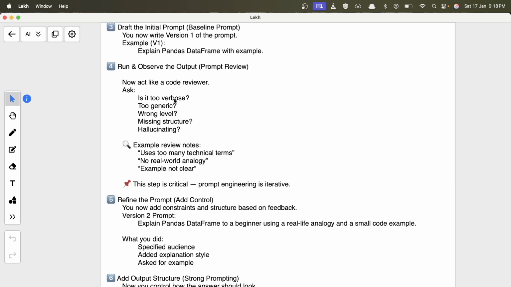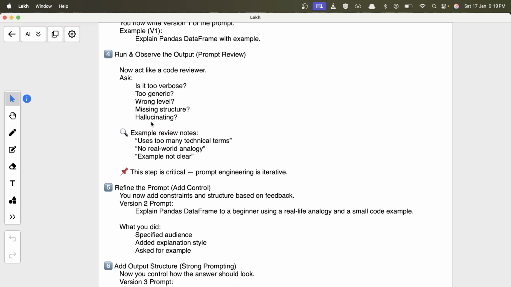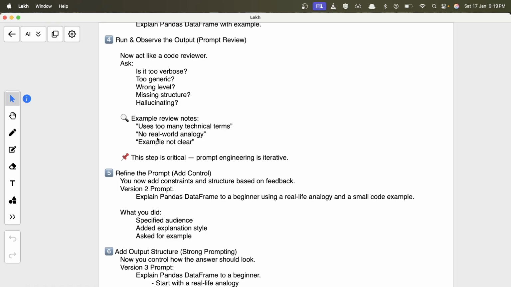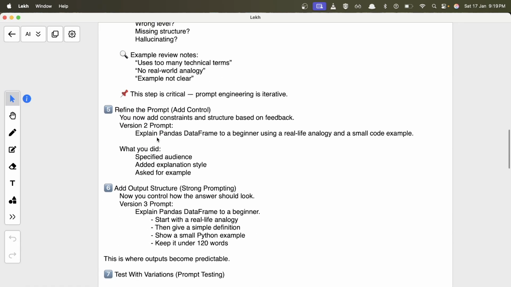Then we ask, review it. Like, is it too verbose for us, too generic, or what is wrong with it? Maybe it is missing some examples. Maybe it's repeating things and it's just hallucinating. Then you make notes of it, like this is missing, it should be improved here. Based on your reviews, you again refine your prompt and add more control to it.